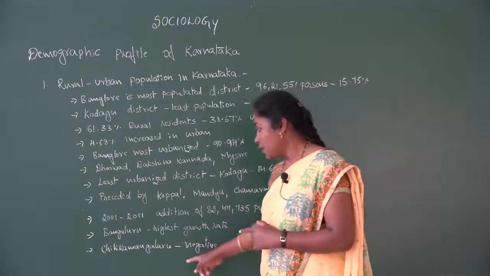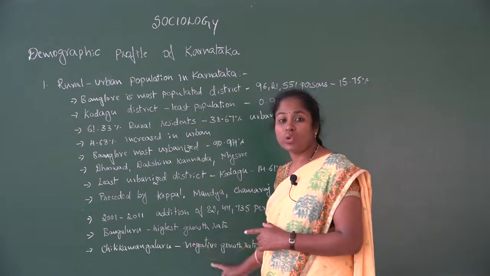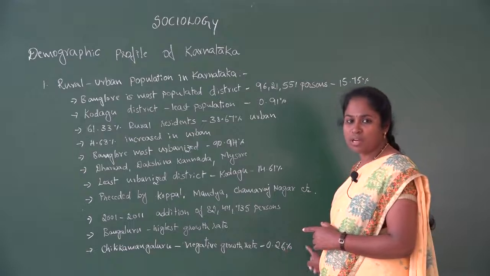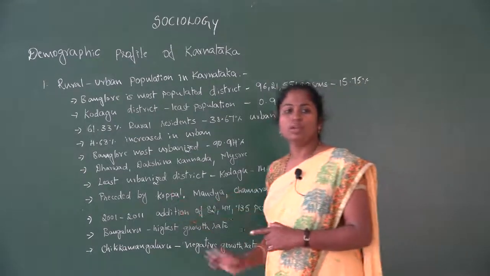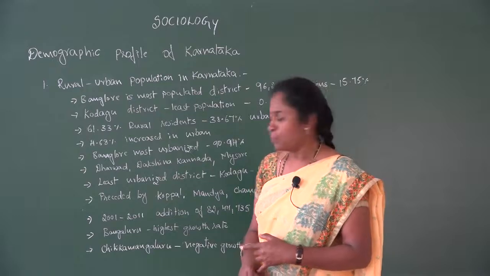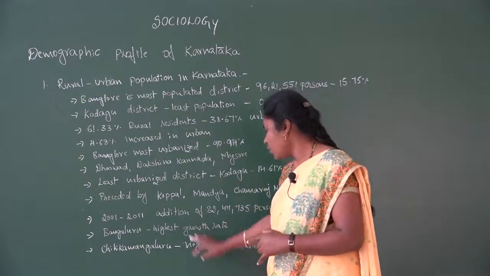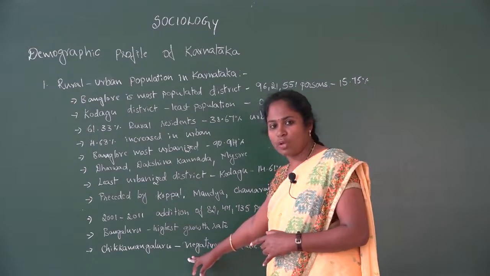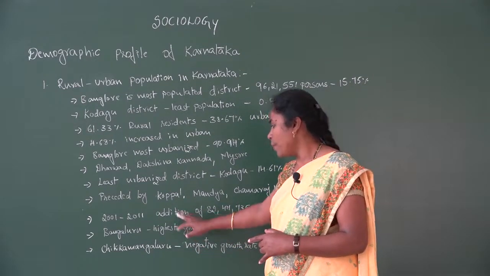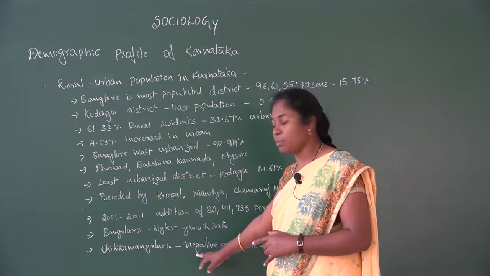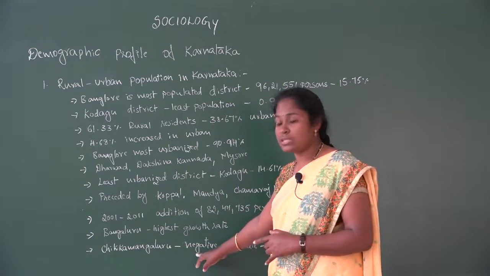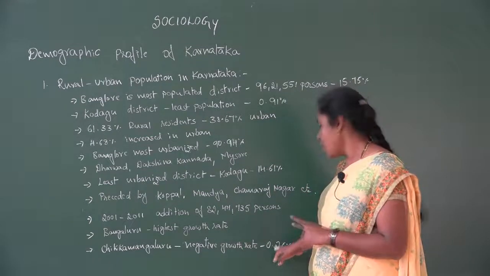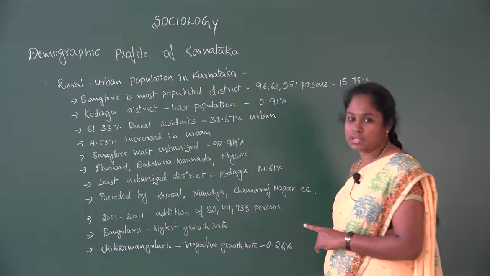Chikmagalur has a negative growth rate, minus 0.26%. So when we compare the growth rate of Bangalore and Chikmagalur, the growth rate of Bangalore is the highest, while Chikmagalur's growth rate in the 2011 census is minus 0.26%.